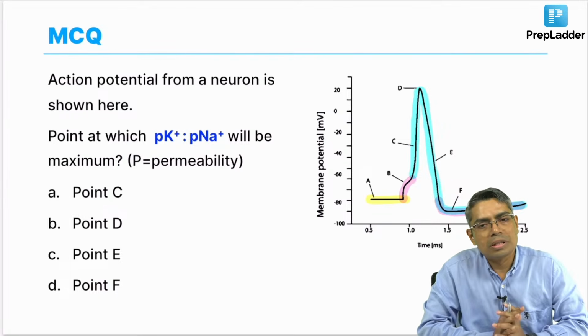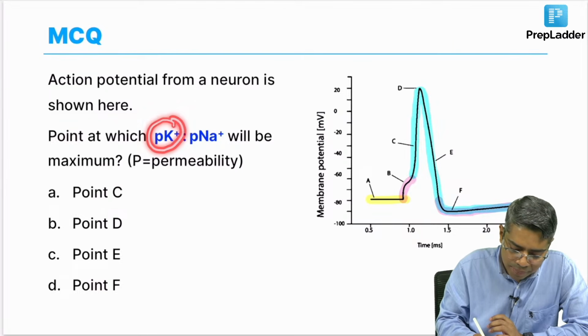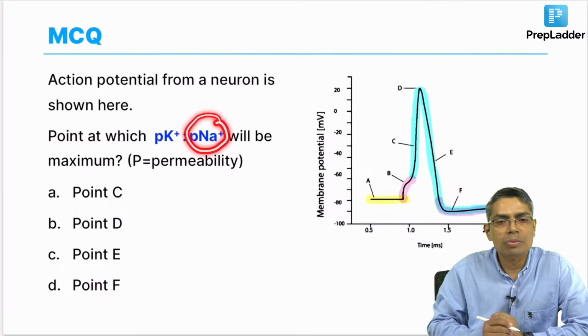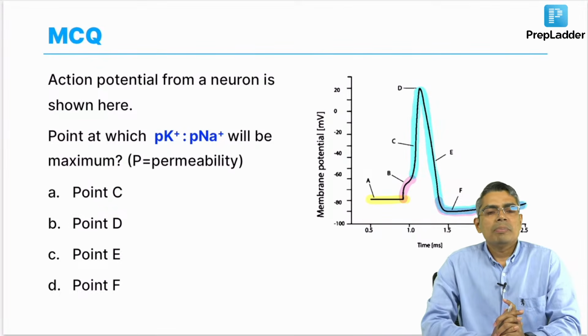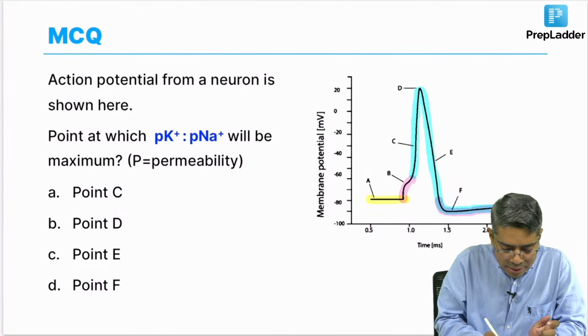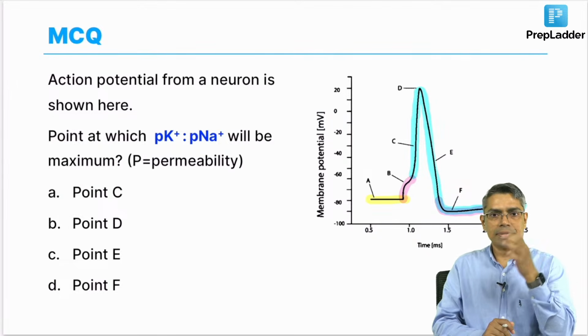Now, your question is: the ratio between the permeability of potassium and the permeability of sodium, where is it maximum? This question is purely based on Guyton.